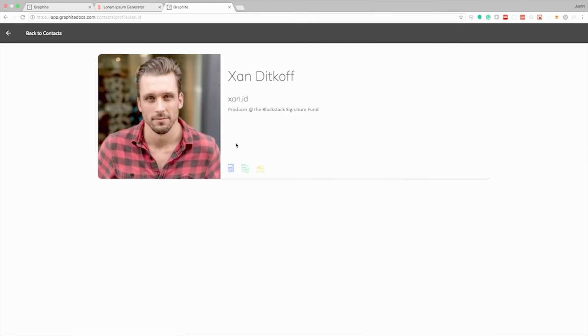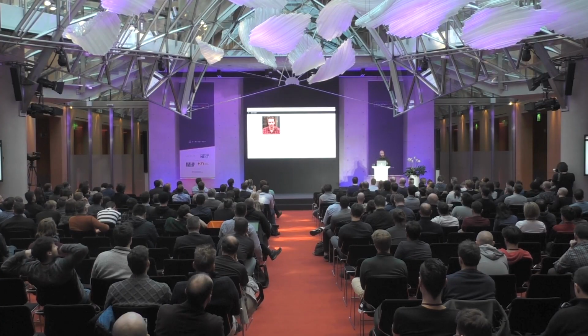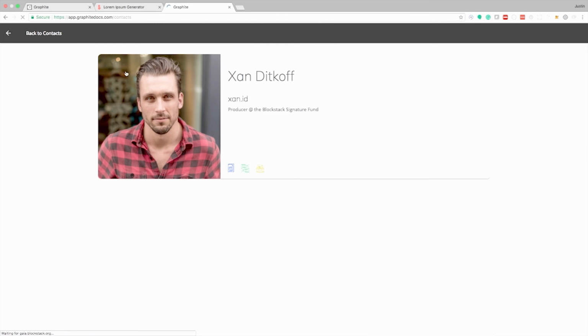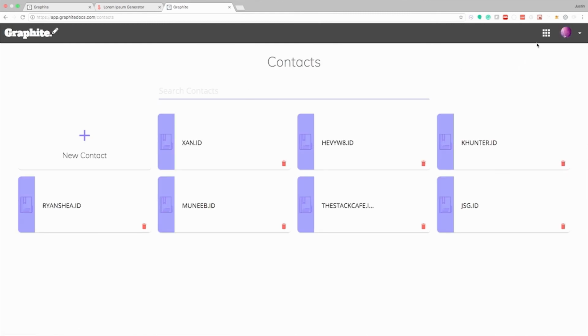If I click into his contact card, we'll get a little bit more information about Zan. And we'll also get these quick links at the bottom. So I can quickly jump into any shared documents that this contact has shared with me, any shared sheets, and I can also start or continue a conversation. But I don't think we're going to do that just yet.